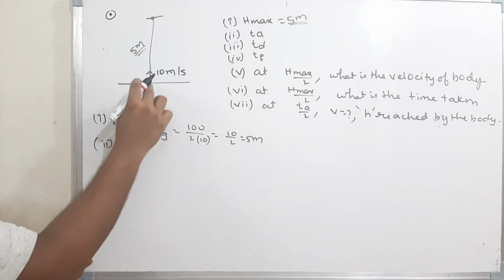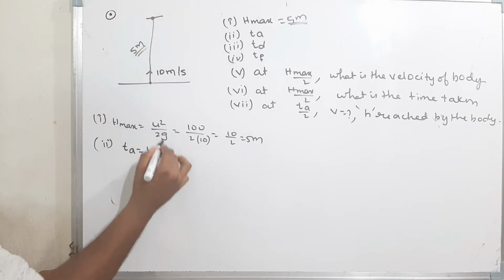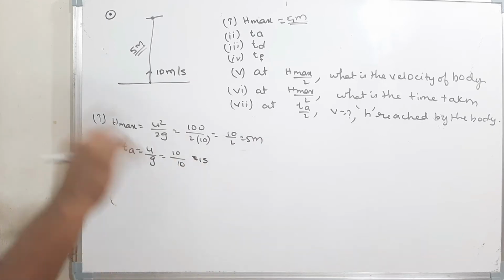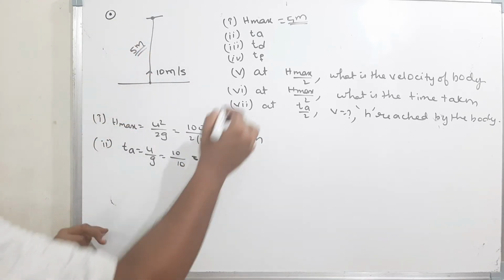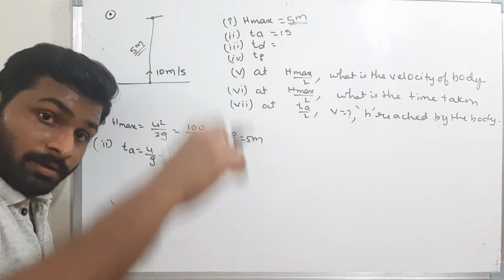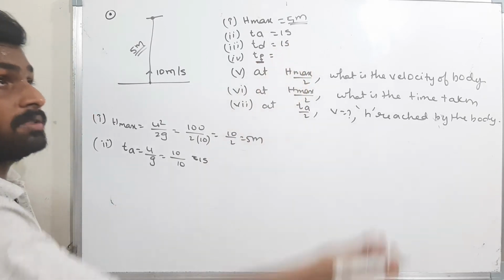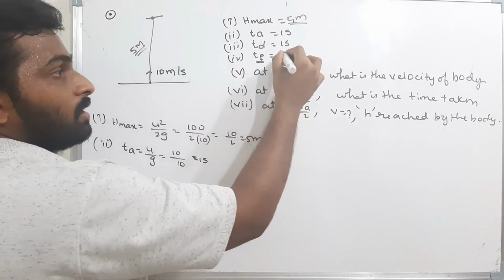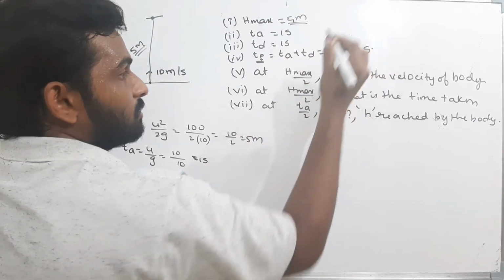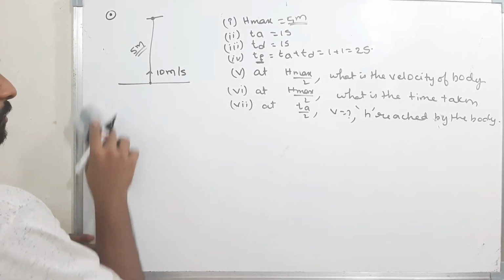Okay, now what is the time of ascent, the time taken by the body to reach this height? Ta is equal to U by G. What is U? 10. What is G? 10. Therefore 1 second. That means within 1 second the body will reach the maximum height. Therefore time of ascent is 1 second. Always time of ascent is equal to time of descent, so it is also 1 second. Now time of flight is time of ascent plus time of descent, that is Ta plus Td, which is 1 plus 1, that is 2 seconds. Okay, now you got these values. Well done, good. Now these are important.